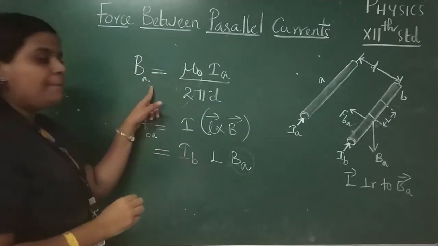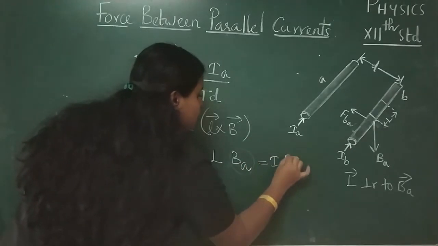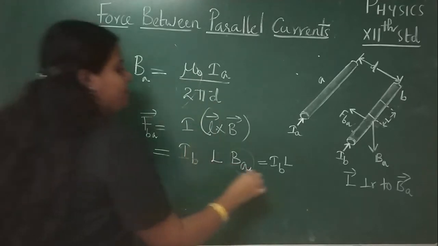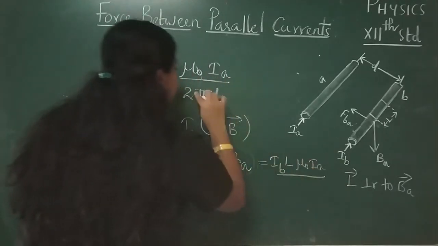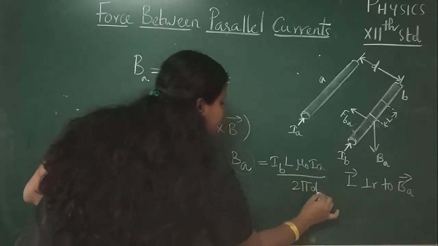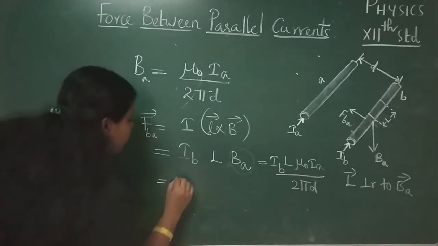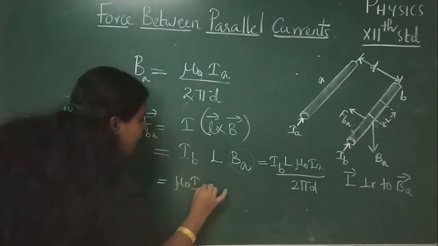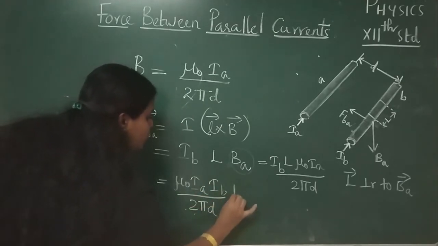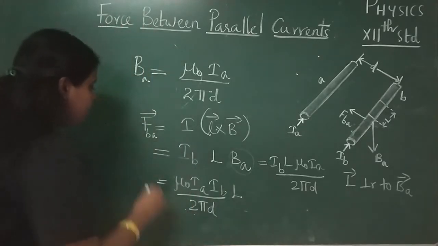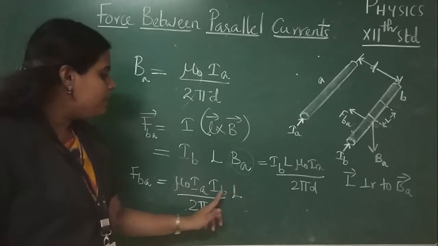So this is BA. Okay, so here in this case we can write IB into L into what is BA? BA is mu 0 into IA divided by 2 pi D. That is equal to mu 0 into IA into IB divided by 2 pi D into L. So here the magnitude of the force FBA is given by mu 0 into IA IB divided by 2 pi D into L.